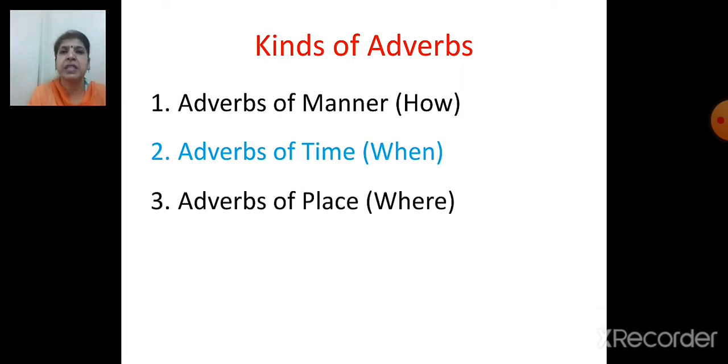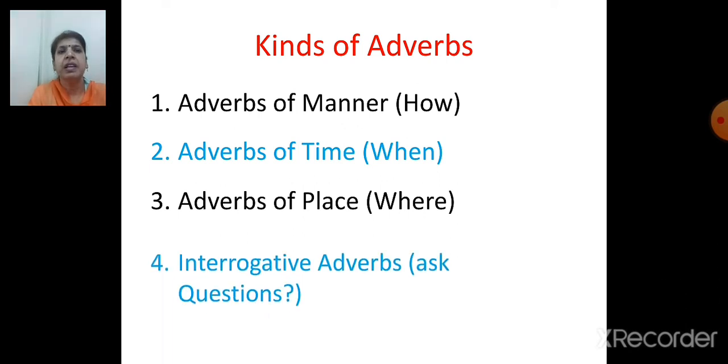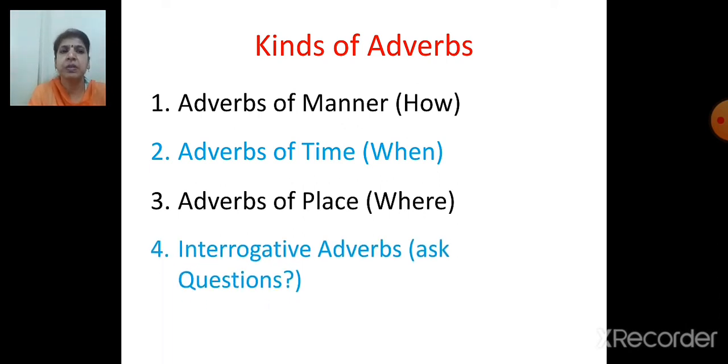Next is place, where you ask the question where. And interrogative adverbs, when we ask questions. So which are the different kinds of adverbs? Adverb of manner, adverb of time, adverb of place and interrogative adverb. Right?